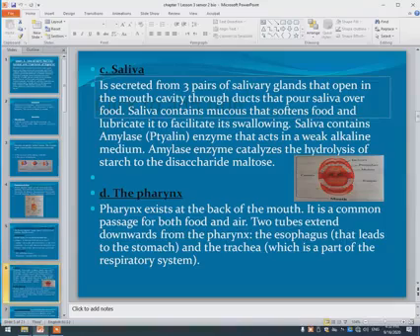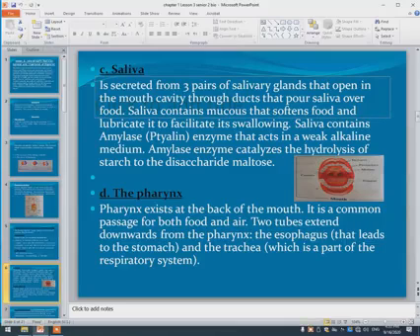What is saliva? Saliva is secreted from three pairs of salivary glands, which open in the mouth cavity through ducts that pour saliva over food. Saliva contains mucus, which softens food and lubricates it to facilitate swallowing. Saliva contains the important enzyme amylase, which acts in a weak alkaline medium, pH maybe 8 or 9. The amylase enzyme catalyzes the hydrolysis of starch and changes it into maltose, a disaccharide.